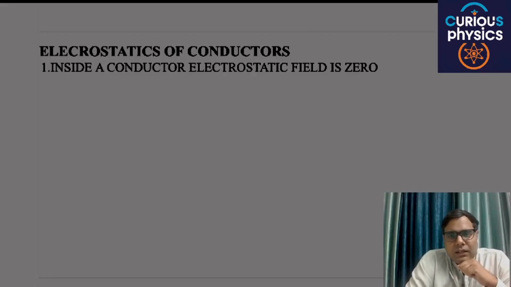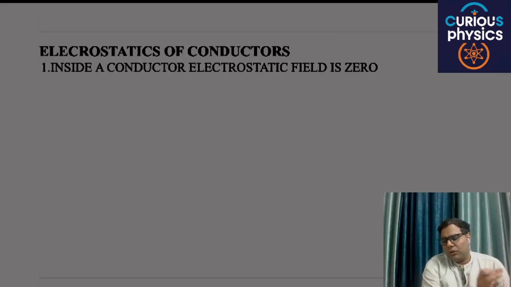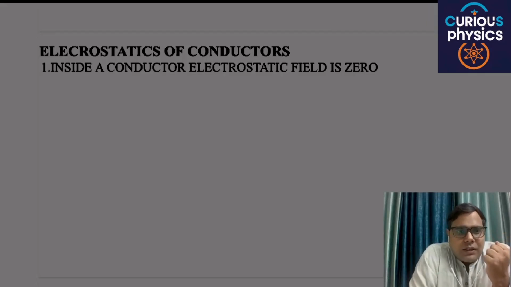There will be no numericals in this topic, but there are so many concepts, and understanding them may increase your understanding of this chapter, or you can say of electrostatics. So without wasting any time, I am going to start.